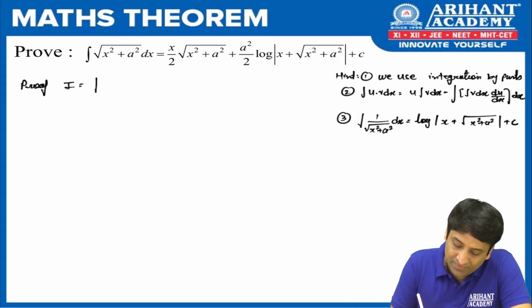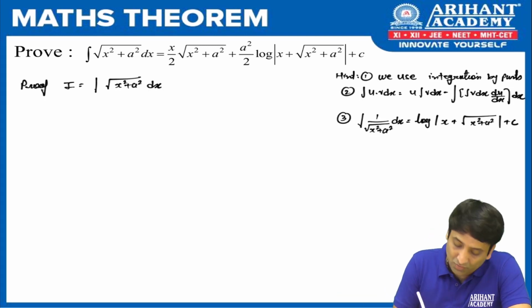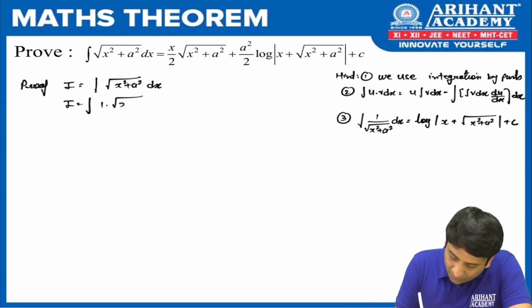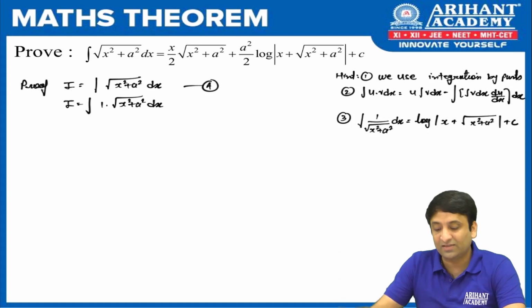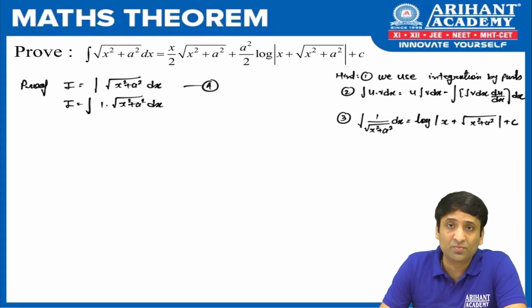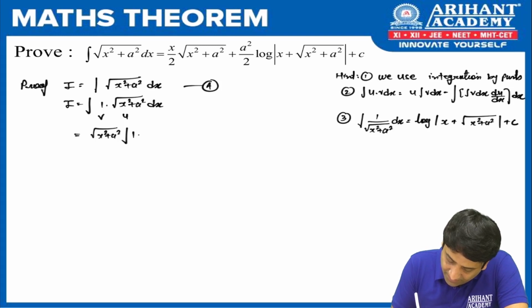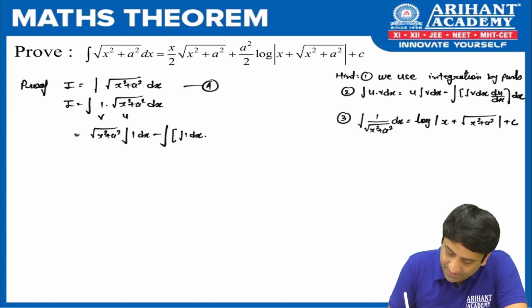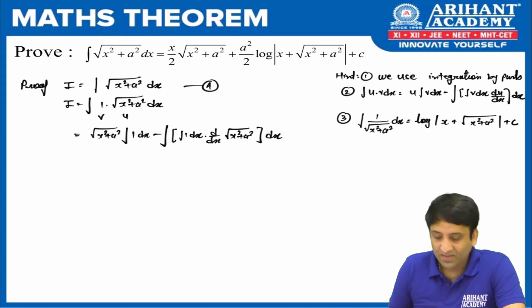So I is equal to what we're going to write, root of what, x square plus a square dx. I want to use integration by parts. So what I'm going to do, I'm going to write into 1. So 1 into root of x square plus a square dx. Done. This is result number a. Sorry, the first term को हम result a देंगे because last में use करना है ना इसको अपने को, ठीक है? Anyways, now who's going to be u and who's going to be v? Root term is going to be u and 1 is going to be v. So let's apply the formula. What is the formula? U integration of v dx minus बड़ा integration bracket integration of 1 dx derivative of u the whole dx. Done. Formula applied.